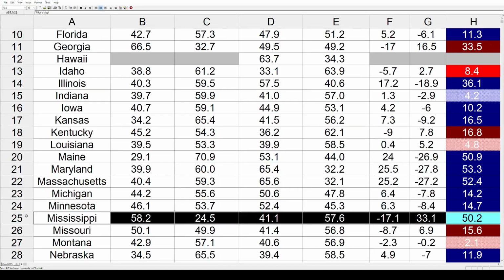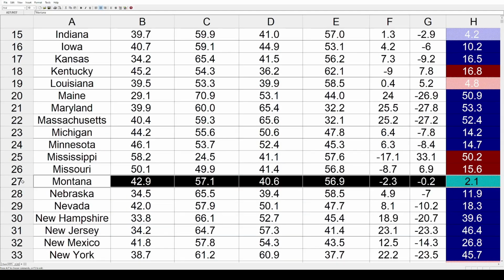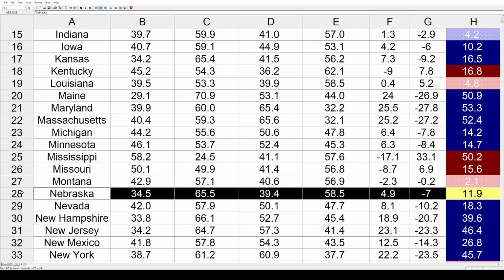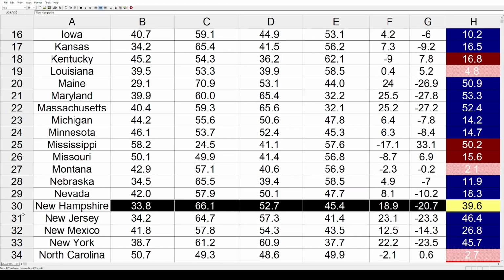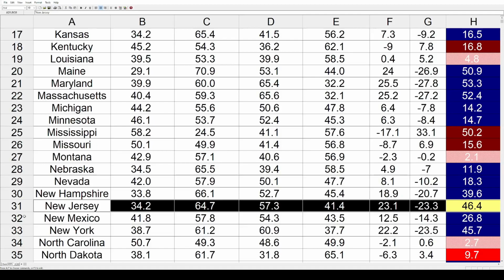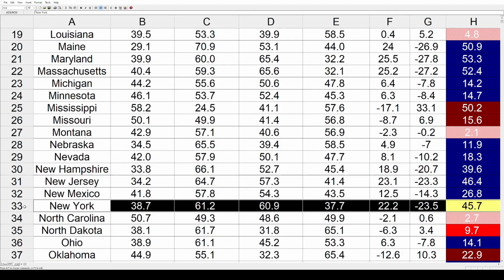Mississippi had the biggest shift toward the Republicans by a massive 50.2%. Missouri went red by 15.6%, and Montana, slight red shift there by 2.1%. Now I've got more blue shifts. Nebraska 11.9%, Nevada 18.3%, New Hampshire 39.6%, New Jersey 46.4%, New Mexico 26.8%, and New York by a huge 45.7%.